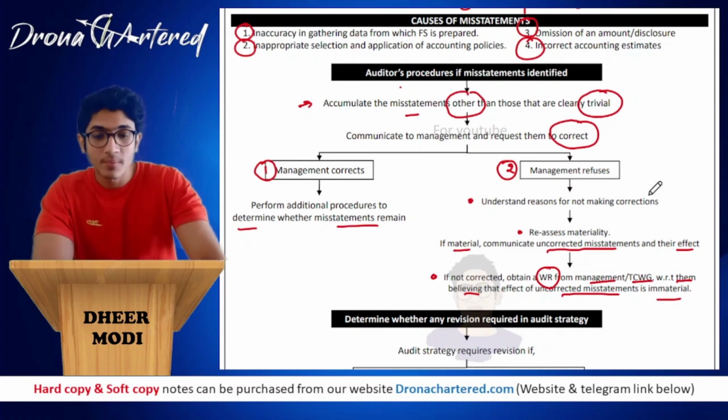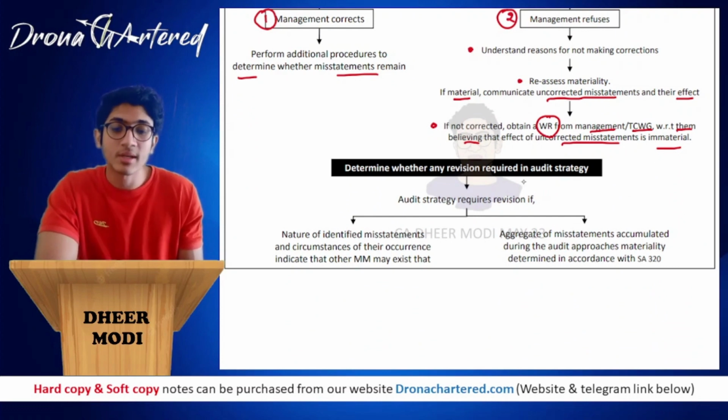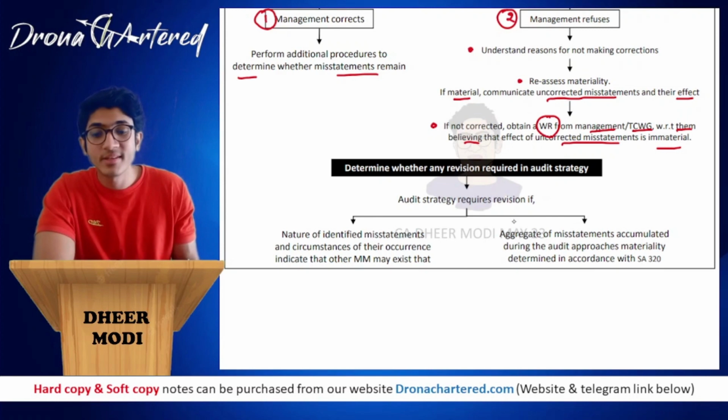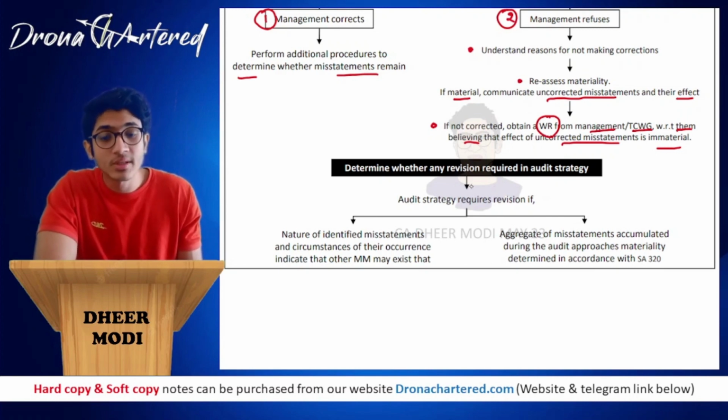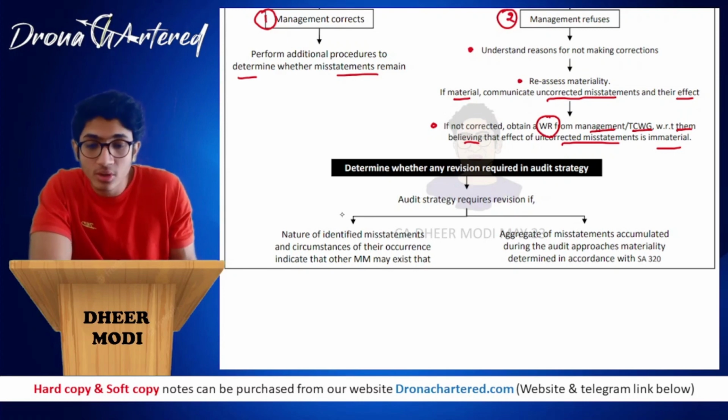Okay, and coming to the last part, that is determining whether any revision is required in the audit strategy. If you believe that because of the misstatements there needs to be a revision in the audit strategy. So the audit strategy will require revision for two reasons.